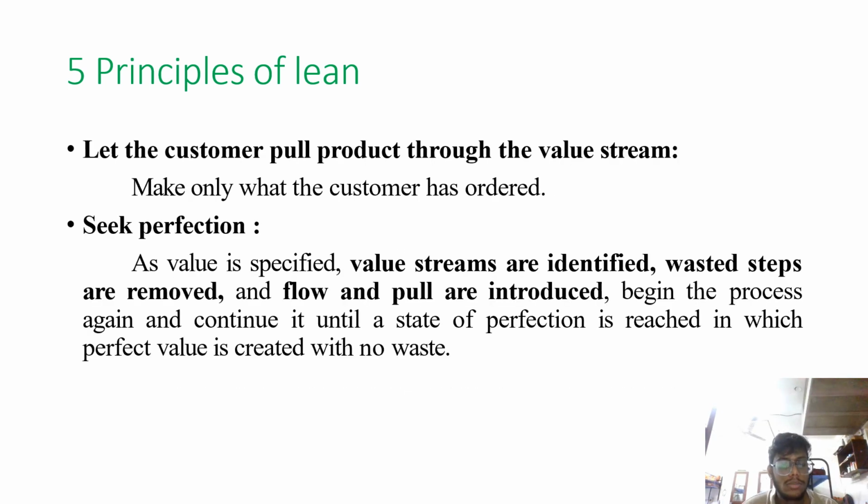Another one is about let the customer pull product through the value stream. Make only what the customer has ordered. That is removing unnecessary quantities. Next one is seek perfection. As value is specified, value streams are identified, waste steps are removed, and flow and pull are introduced. Begin the process again and continue it until a state of perfection is reached in which perfect value is created with no waste.